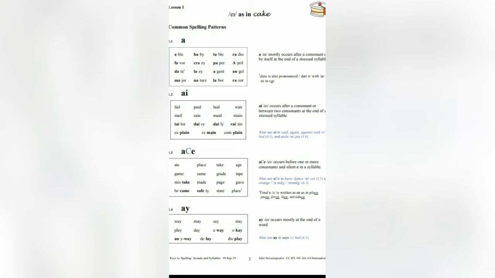AY occurs mostly at the end of a word. For example, like way and delay. For other example words, you can see on the screen.